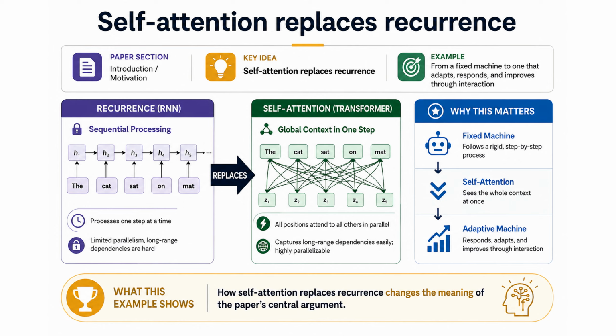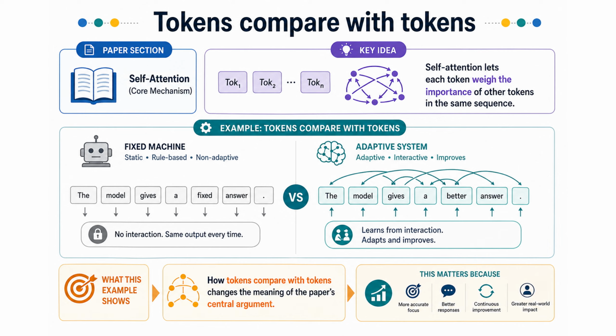Once that is clear, the next step is tokens compare with tokens, because that extends the paper's argument in a more concrete direction. Tokens compare with tokens. Self-attention lets each word or token weigh the importance of other tokens in the same sequence. For example, tokens compare with tokens matters when we compare a fixed machine to one that can adapt, respond, and improve through interaction. What this example shows is how tokens compare with tokens changes the meaning of the paper's central argument. This matters because it helps explain why this paper became one of the foundation stones of AI history.